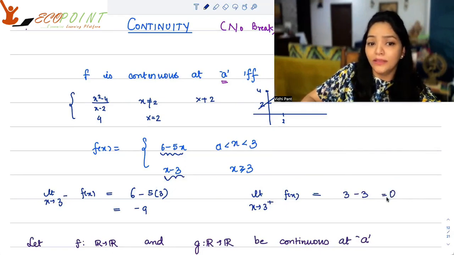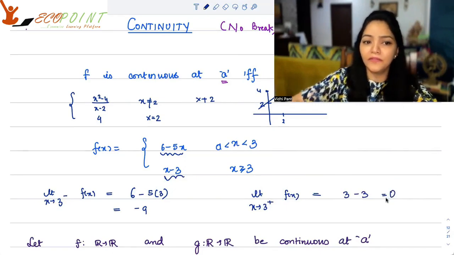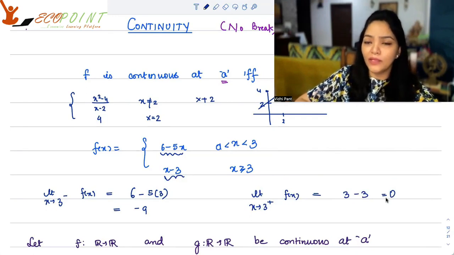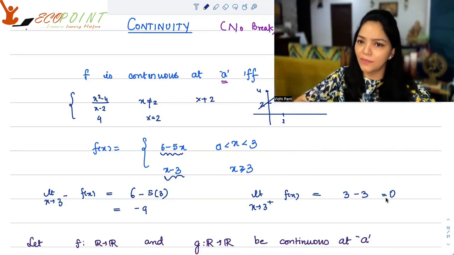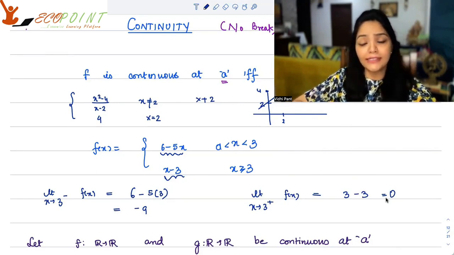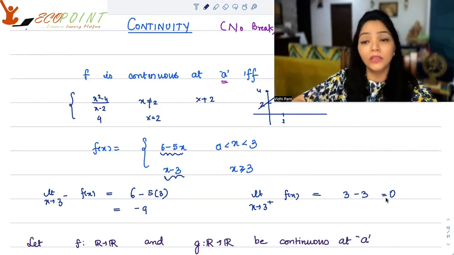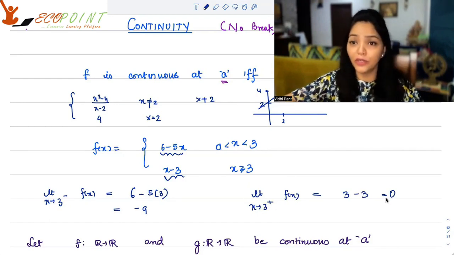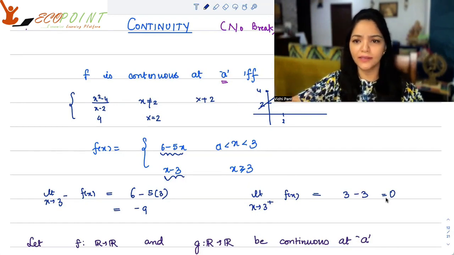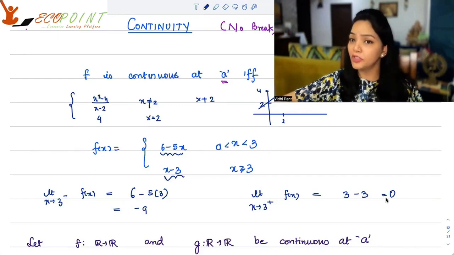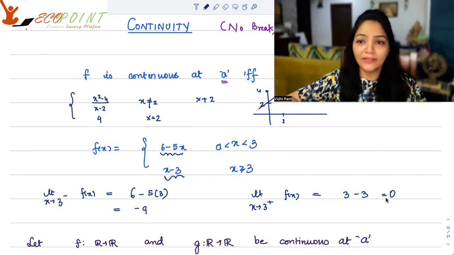Well, that means that the left-hand limit is not equal to the right-hand limit. The limit does not exist. From one side, I see that the function is minus 9, and from the other side, I see the function is 0. The limit is not unique. You can see that the function is looking like something from the left, and something else from the right. In this scenario, if the limit does not even exist, how can the function be continuous? There is absolutely a break here.